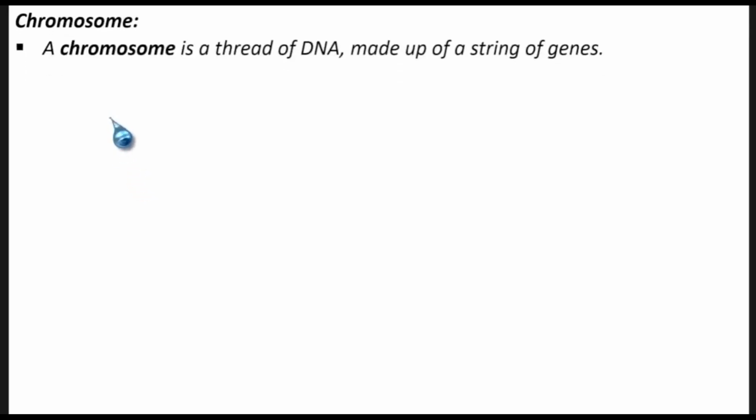We are saying a chromosome is a thread of DNA made up of a string of genes. At this point, just understand that a chromosome is a thread of DNA, just like a thread. You know what a thread is? It contains something coiled. So it's just a thread of DNA. That's what a chromosome is, made up of a string of genes.